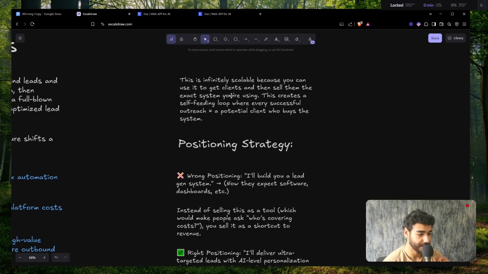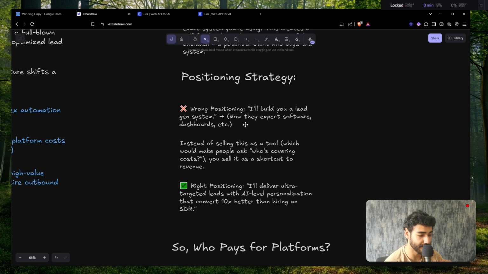So you have to understand that this is infinitely scalable because you can use this to get clients, one, and you can sell them the exact system you're using, right? So this creates a self-feeding loop where every successful outreach, let's say you book a meeting and you close them, there's a potential client who buys the system, right? So the position is going to be like this.